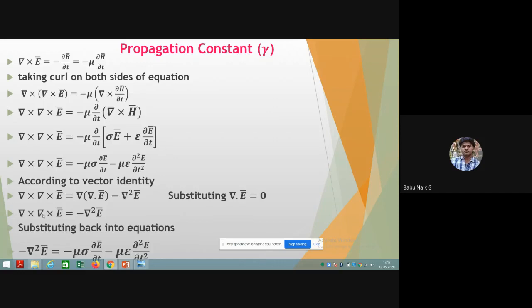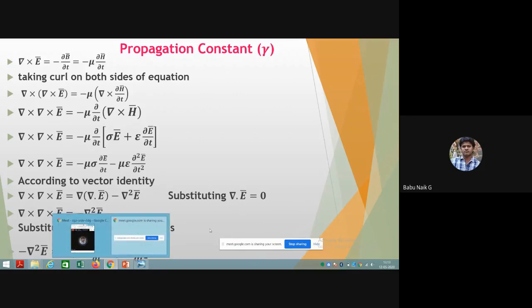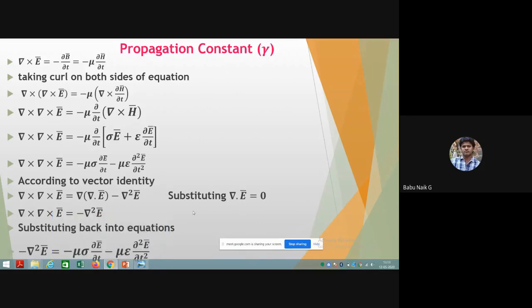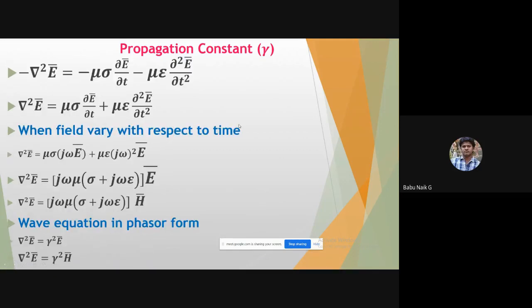Finally we can write minus del square E bar is equal to mu sigma dou E bar by dou t plus mu epsilon dou square E bar by dou t square. So from the Maxwell equations we have completely eliminated the magnetic field, and we can write del square E bar equal to mu sigma dou E bar by dou t plus mu epsilon dou square E bar by dou t square.